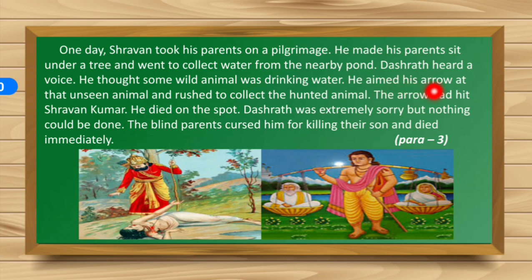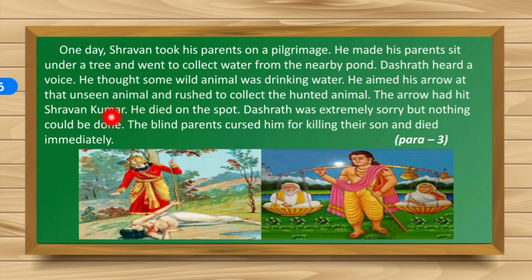He aimed his arrow at that unseen animal and rushed to collect the hunted animal. Okay, so quickly he aimed his arrow at that unseen. Unseen means something that you have not seen. Yes, he had not seen the animal. He just thought that it would be a wild animal.